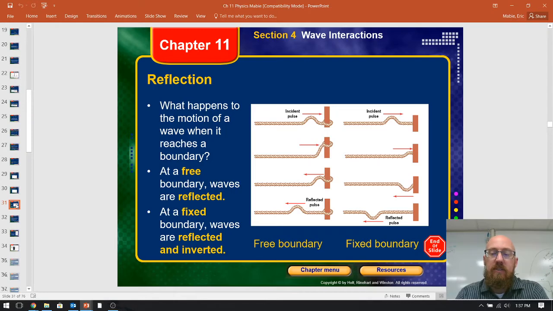Second one, the fixed boundary. Fixed boundary is actually what happens a lot. People do this with garden hoses, trying to get it to move around something. You put a pulse in one direction, and then it hits the fixed boundary and comes back. A garden hose is the easiest example of this.